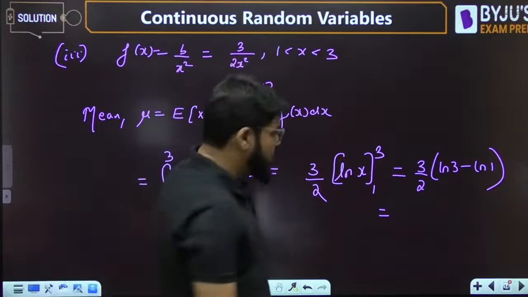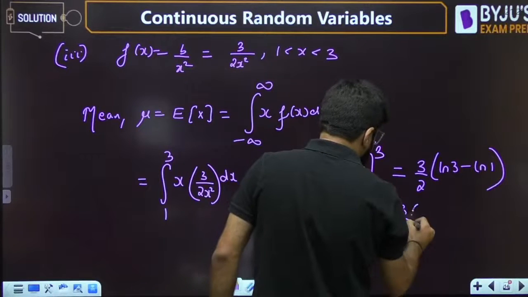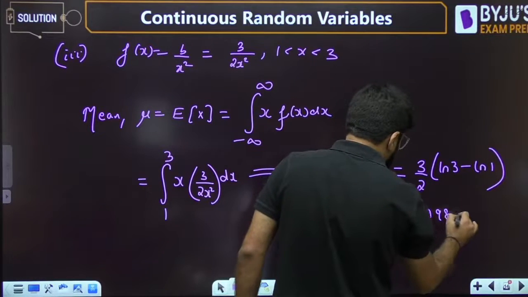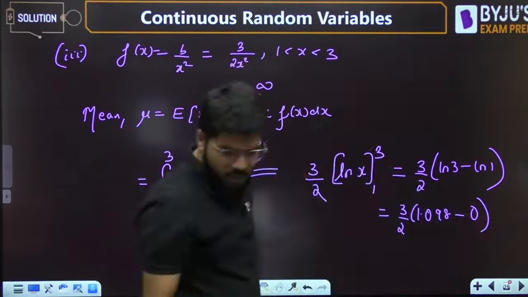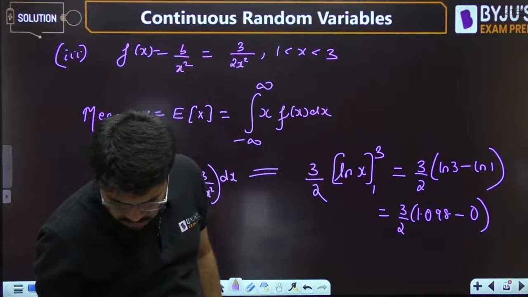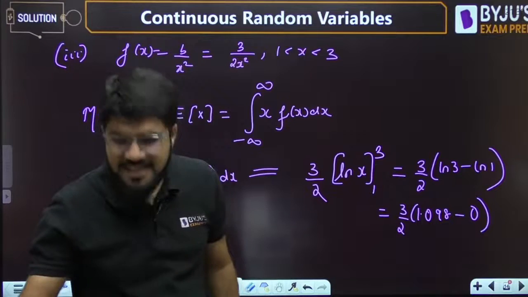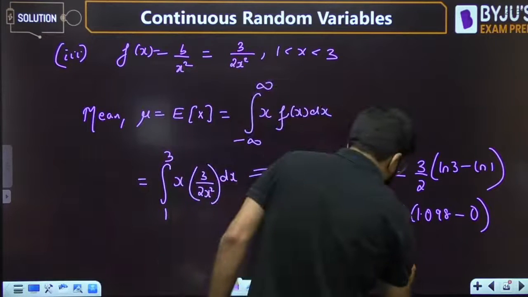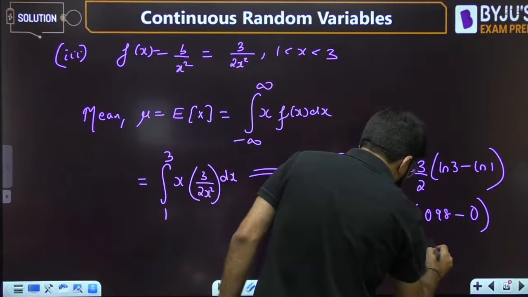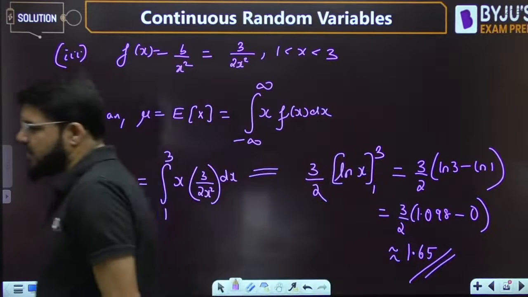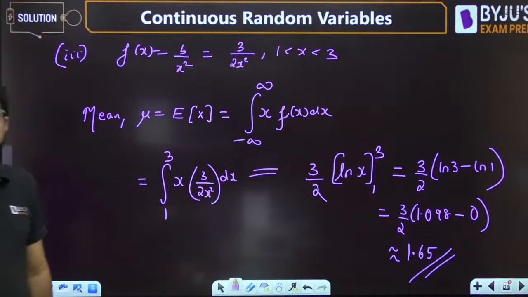That is 1.098, minus ln 1. Log 1 to any base is always 0. So the final answer is approximately 1.65. 1.65 is the mean of this random variable.